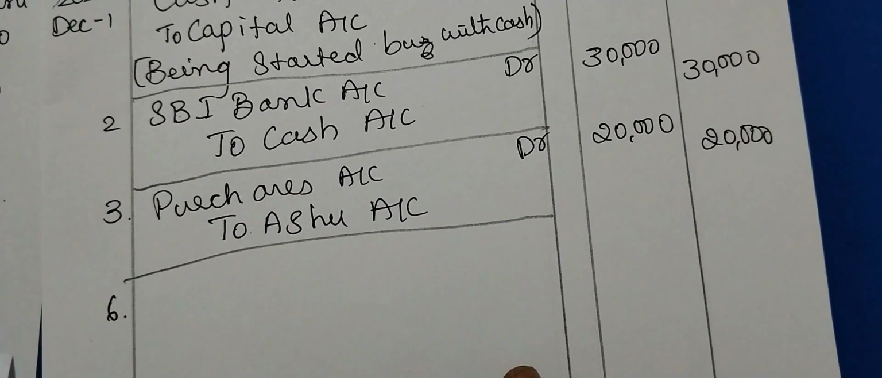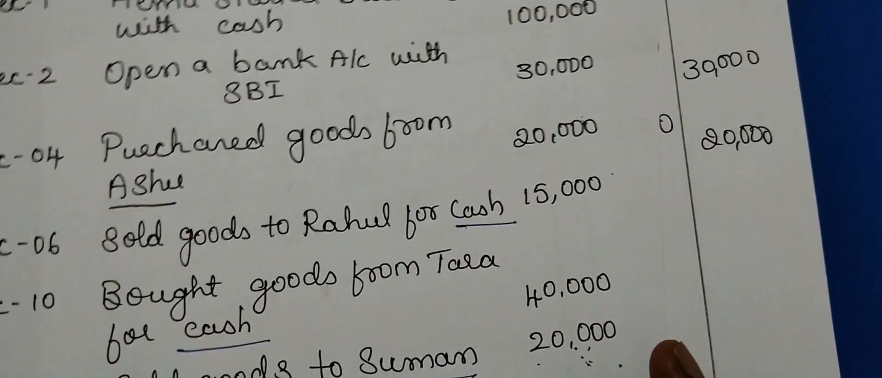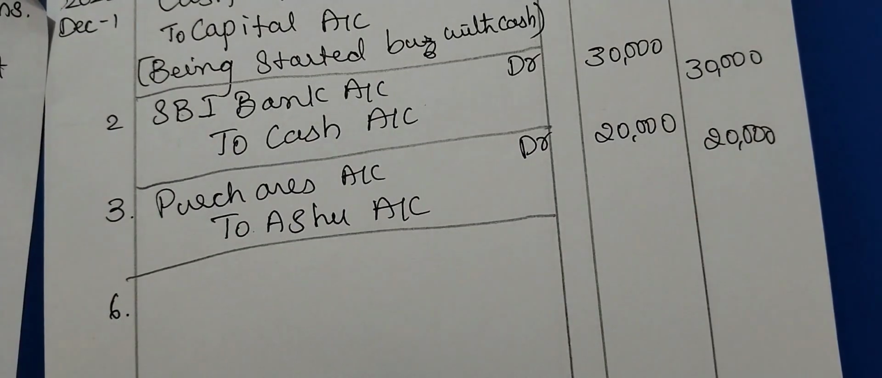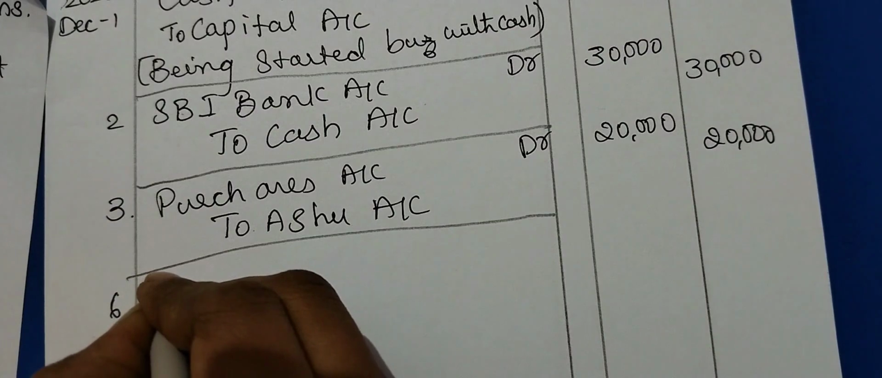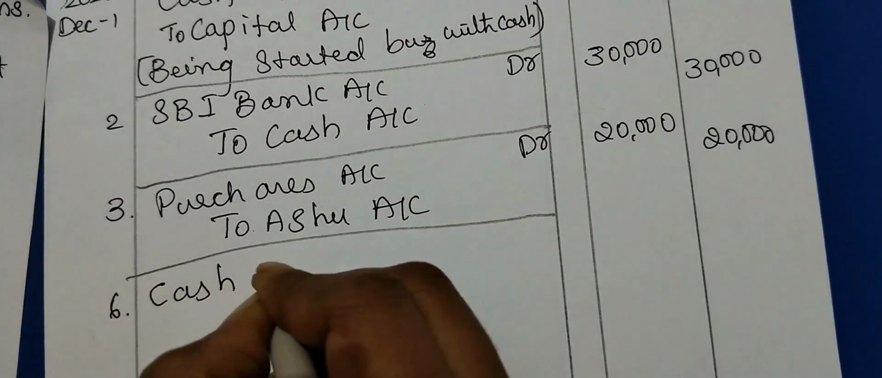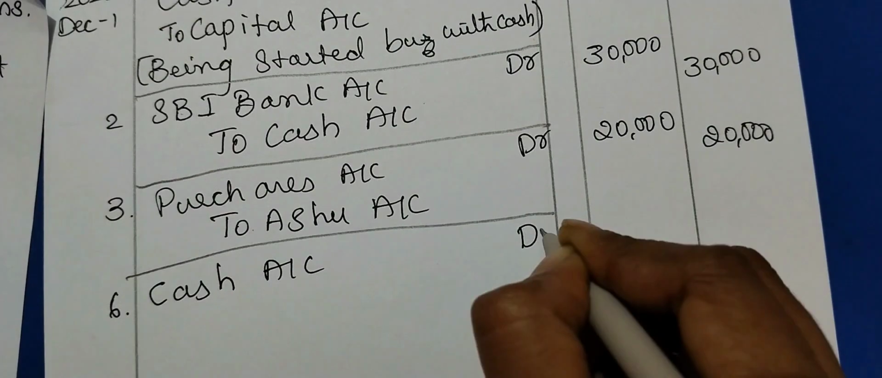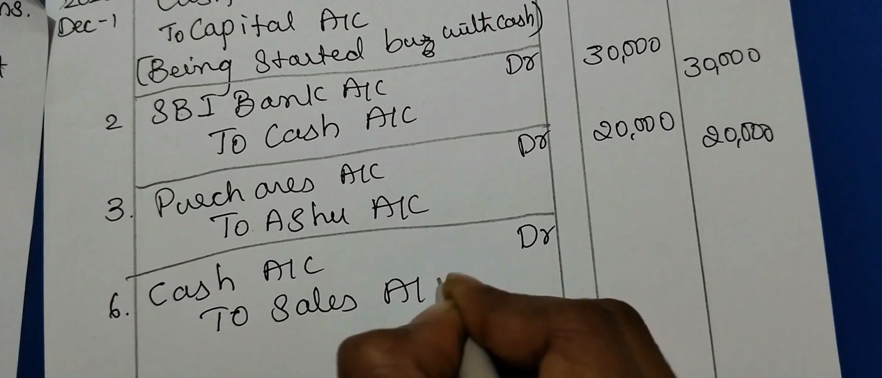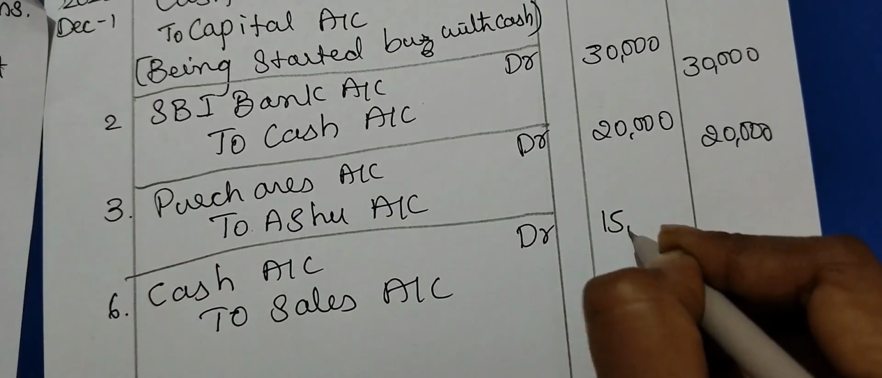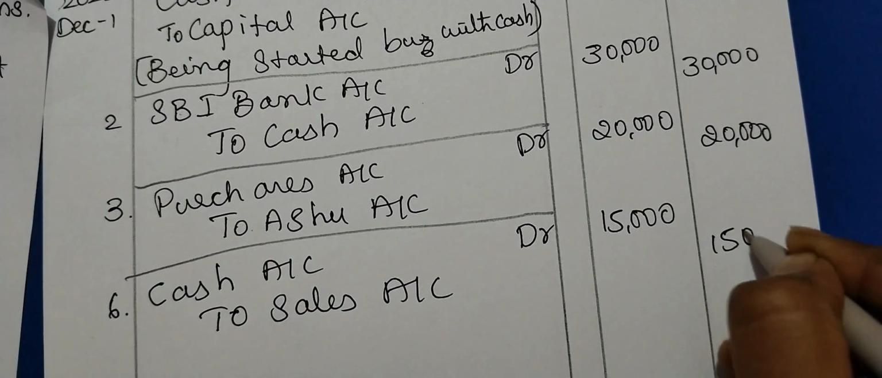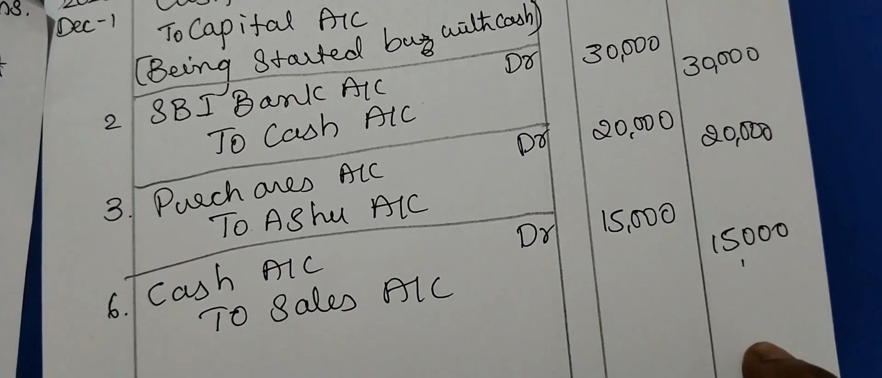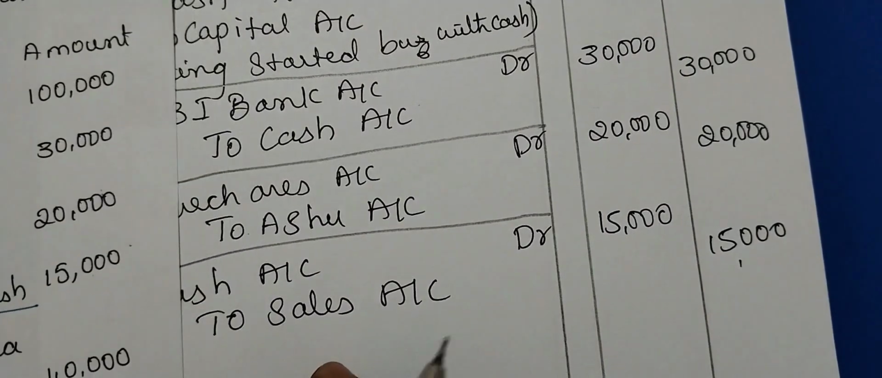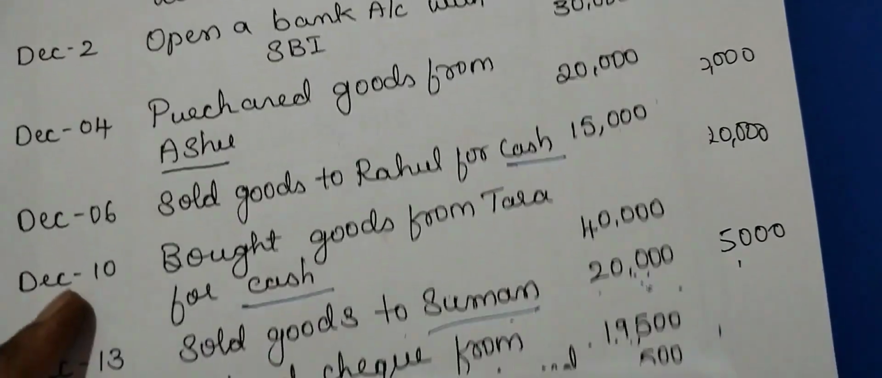The next entry is on 6th. On 6th the entry is sold goods to Rahul for cash. So goods are going out, and for that you are receiving cash. So cash is coming in. We are debiting what is coming in. Cash account Dr to sales account, which we are crediting. Amount is 15,000. Always your debit will be equal to your credit. And the narration is being cash sales. Goods sold on cash, you can write.